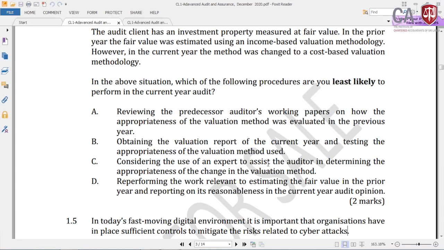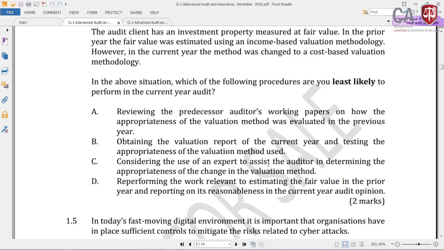So what is the problem here? The last year the investment property has been measured at fair value and last year audited by another auditor. So this year you have undertaken the audit, but the investment property is one of the key important things for the auditor because fair valuation is involved in terms of LKS 40. So therefore, when you are conducting the audit of the current year, what you need to look at in the previous year working papers or previous year balances or previous year audit, that is the question. So in such scenario, the first one, reviewing the predecessor auditors' working papers on how the appropriateness of the valuation method was evaluated in the previous year. That is possible in the standard, it's given.